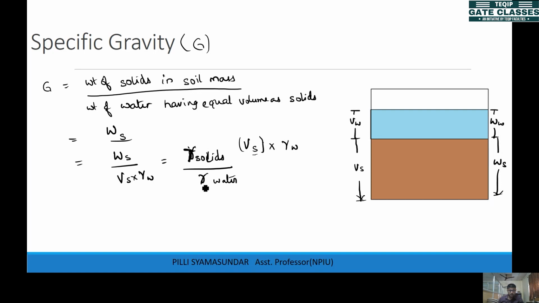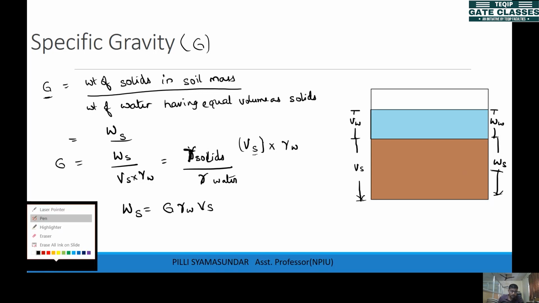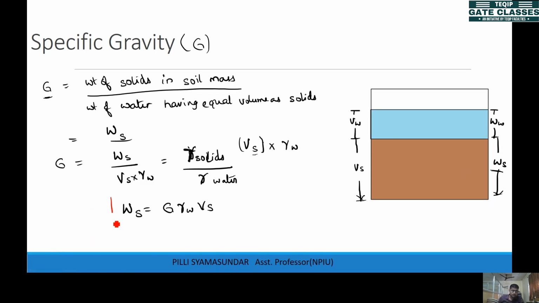So gamma solids by gamma water is what we get as G. Now can I write the weight of solids in terms of G? We have G as weight of solids by volume of solids into gamma W, so I can write Ws, the weight of solids, as G into gamma W into Vs. This is the weight of solids in terms of G.